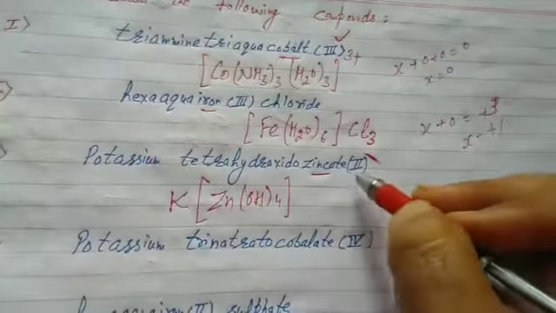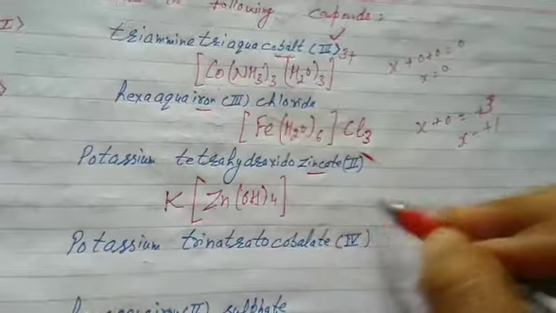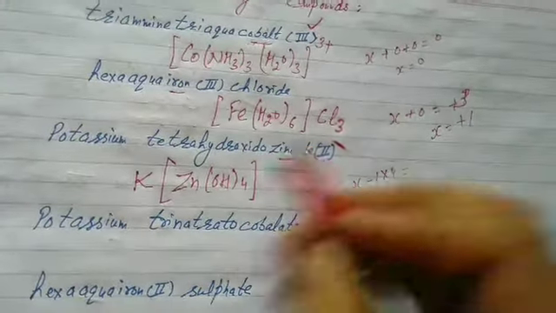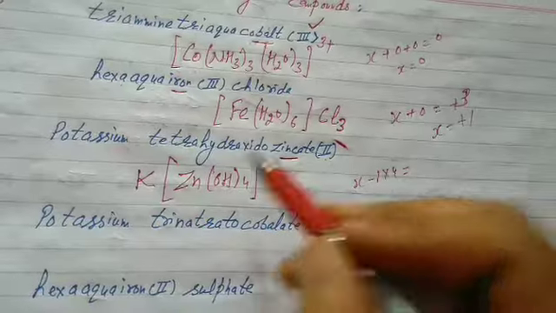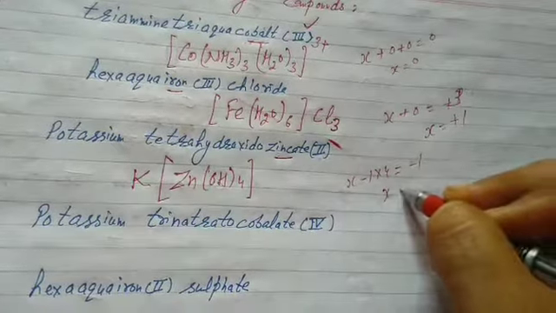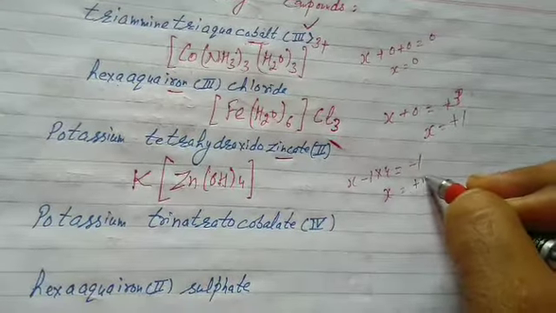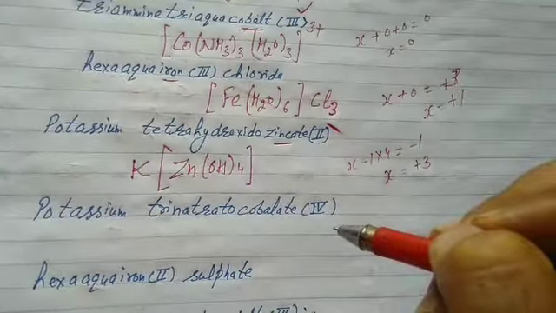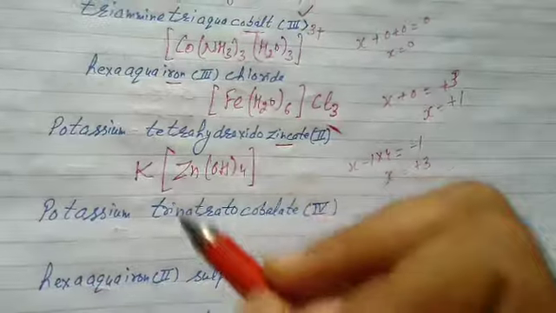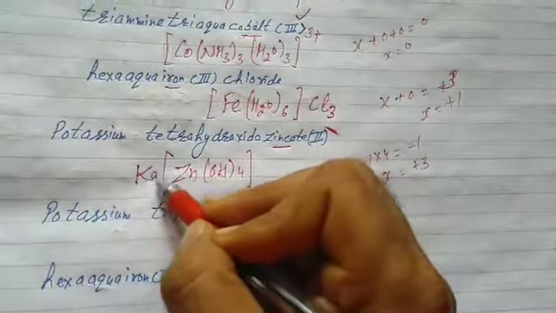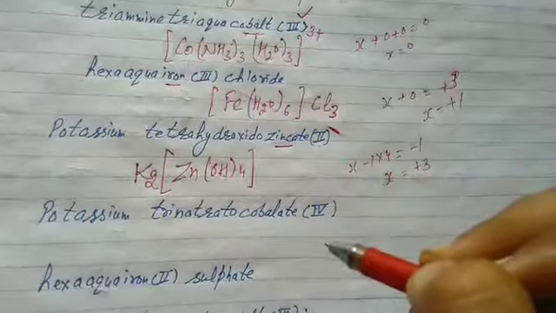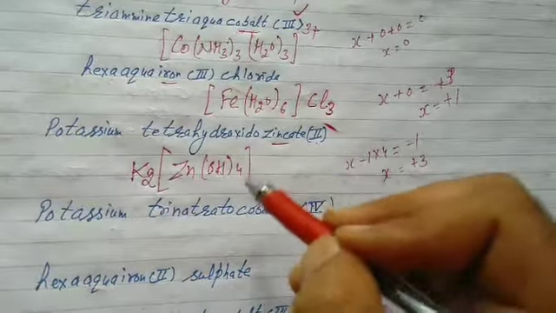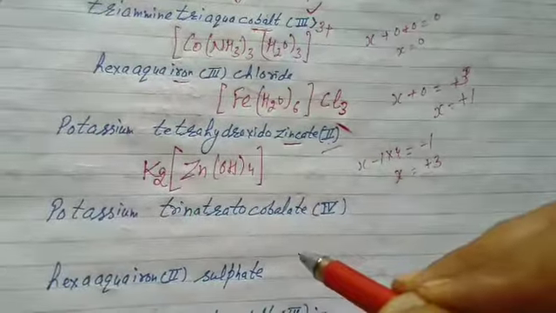Now students, please adjust primary valency 2. x, hydroxido minus 1 into 4, equals the counter ion potassium carrying plus 1. The net charge is minus 1. That is x equal to plus 3. But we have to adjust 2. The primary valency is satisfied by ions. Students, we have to adjust potassium. If I adjust it 2 times, that is your right answer. x minus 1 into 4 equal to minus 2, x equal to plus 2, which is in the question.